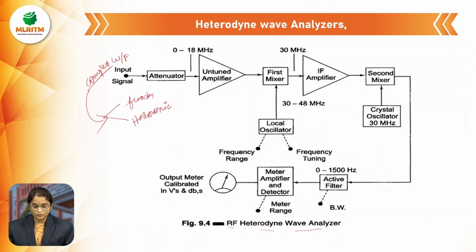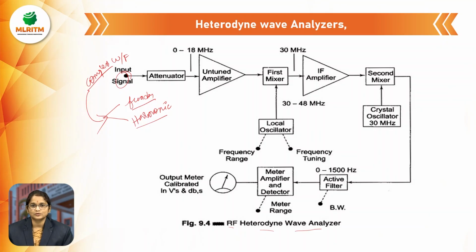Okay, the input signal: we are going to take the fundamental frequency component and harmonic components as the input signal. So we are going to give that input complex waveform signal to the attenuator. We already saw this in the previous session, the frequency selective wave analyzer. In that frequency selective wave analyzer, we are selecting the attenuator. The attenuator will take the desired signal frequency and reject all other frequencies.